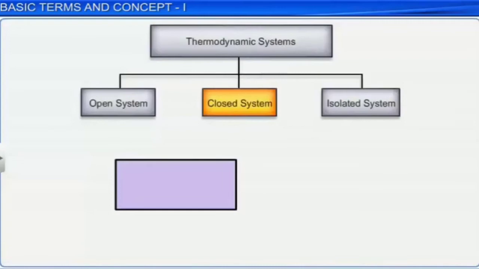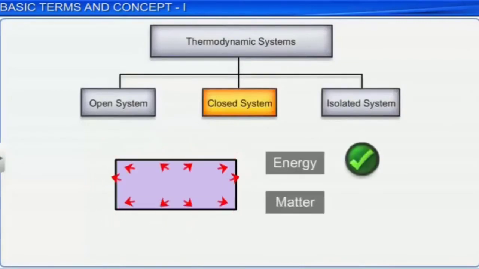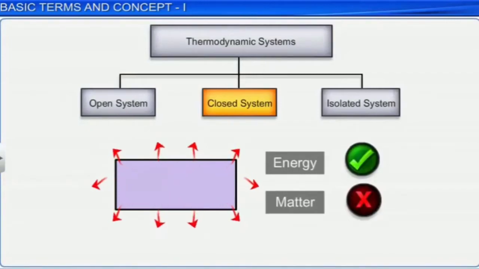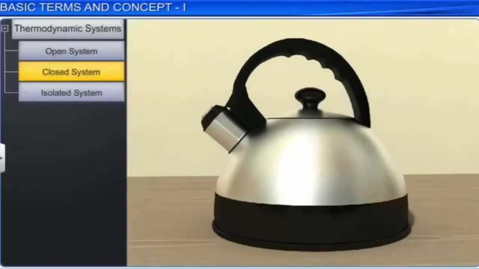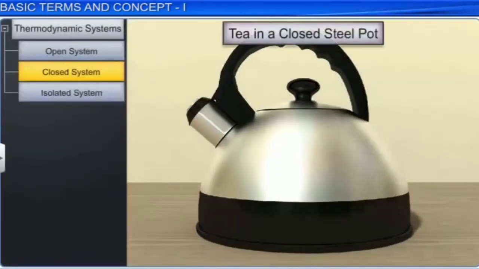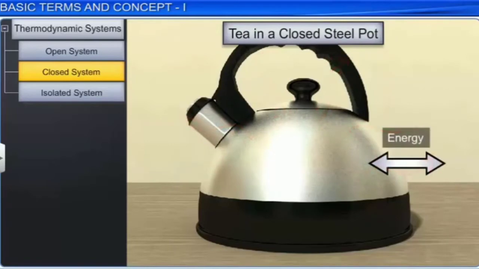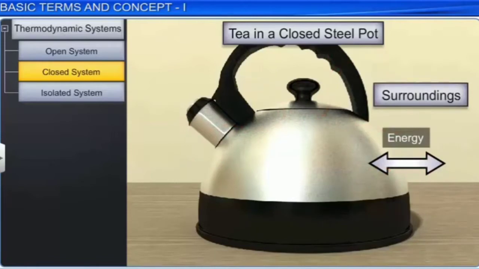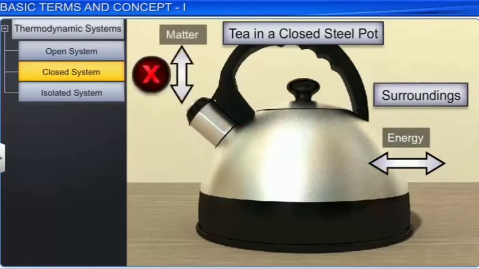Next one, closed system. A system which permits the exchange of energy, not matter, to the surrounding is known as closed system. For example, if tea is kept in a closed steel pot, it takes some time to cool down. So, exchange of energy takes place here but not matter because it is a closed container. Such a system is known as closed system.